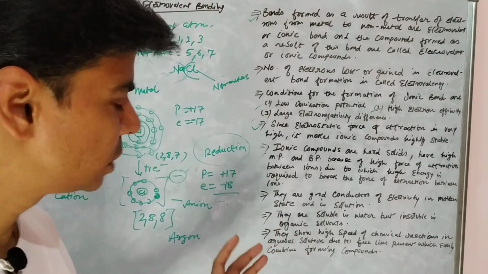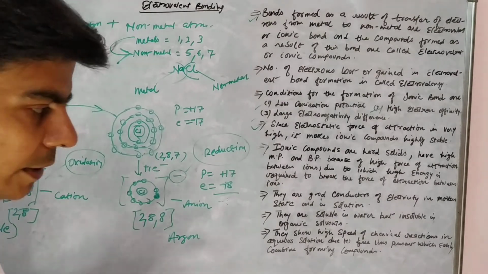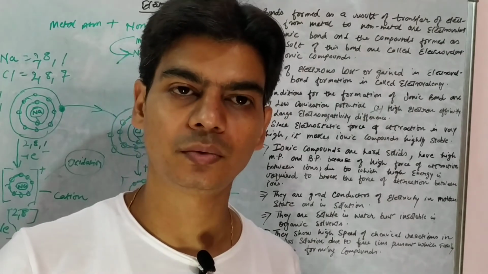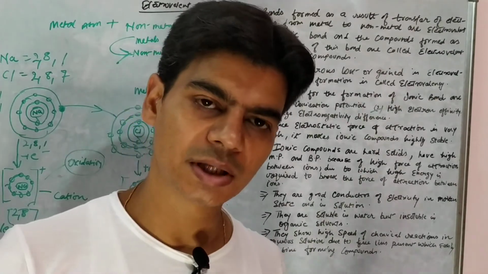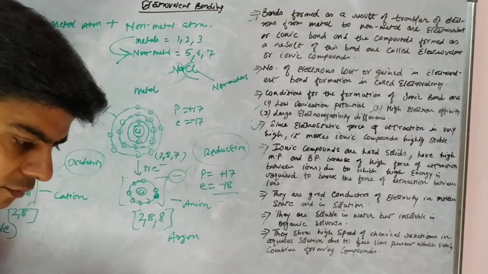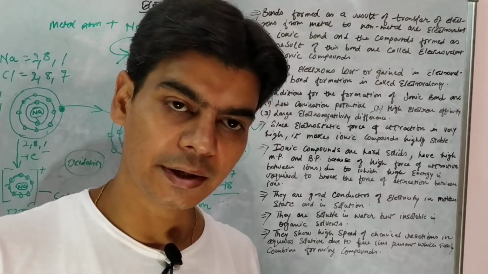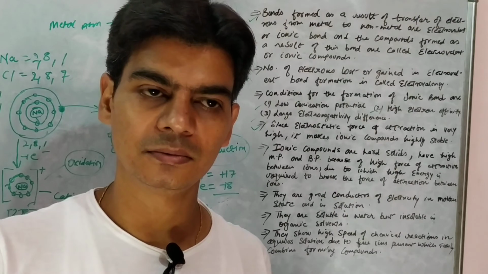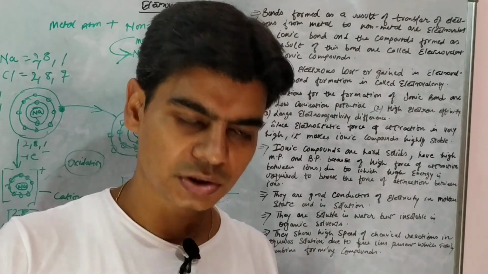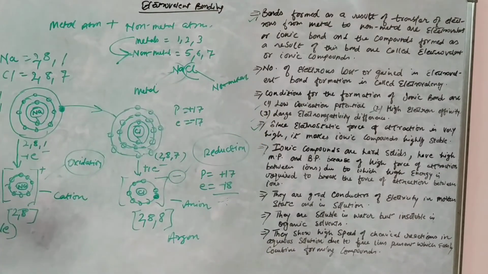Why are electrovalent compounds stable? Because of high electrostatic force of attraction between cation and anion, right? And due to this same high electrostatic force of attraction, all the electrovalent compounds are solid, right? And due to the same reason, they have high melting and boiling points, right? Because they have very high electrostatic force of attraction, their boiling and melting points are high. Why? Because more energy needs to be given to the electrovalent compound to dissociate the ions. I'm sorry. So since